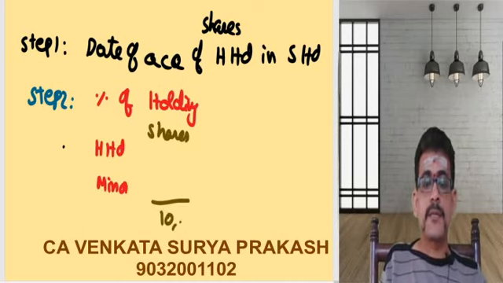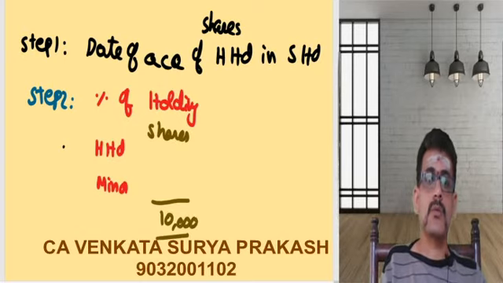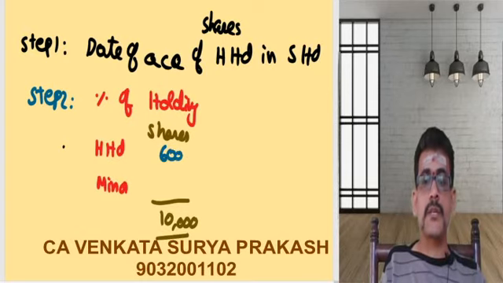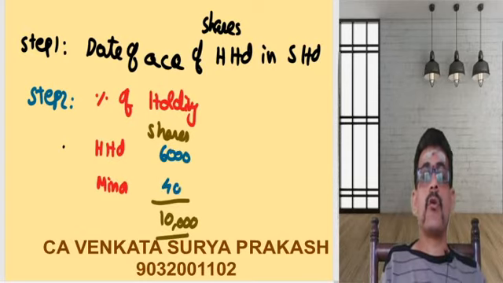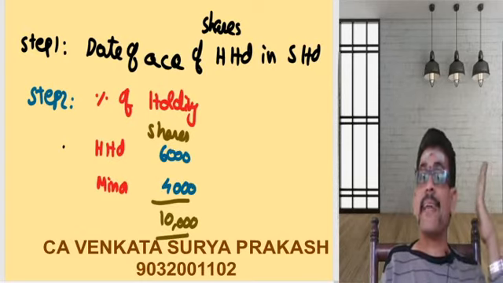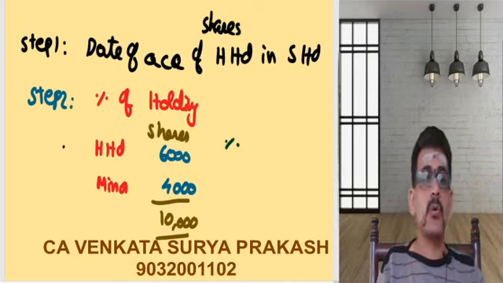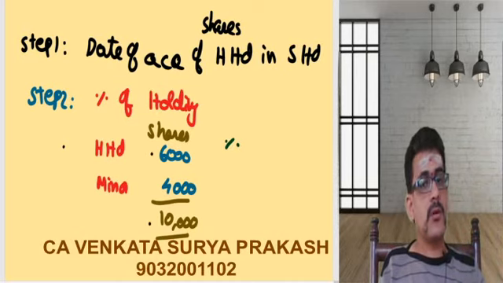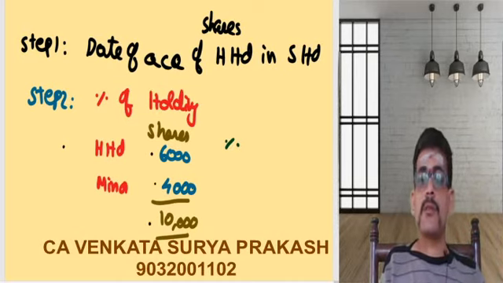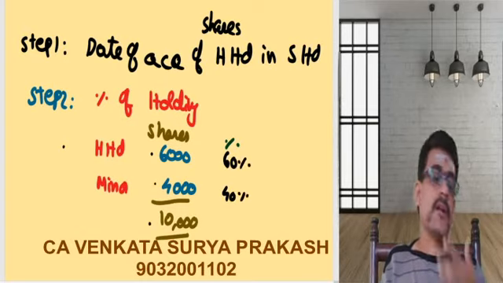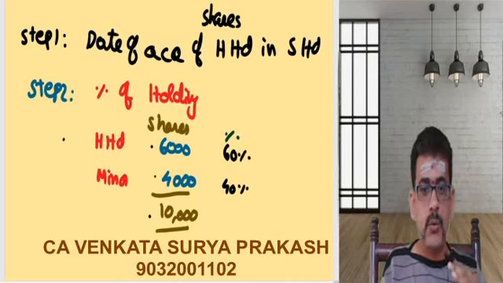The total number of shares in the subsidiary is 10,000. Of this 10,000, 6,000 shares were held by the holding company and 4,000 shares were held by the minority. Then in the next column, I calculate the percentage of holding. 6,000 divided by 10,000, and 4,000 divided by 10,000. So I'll take this as 60% and this as 40%. That's your step number 2.